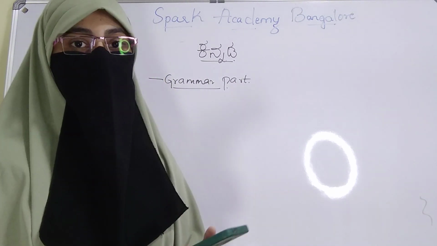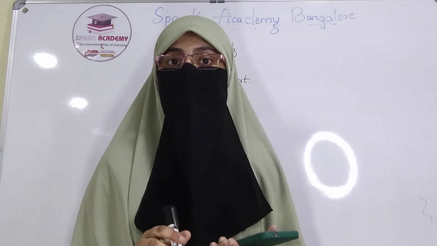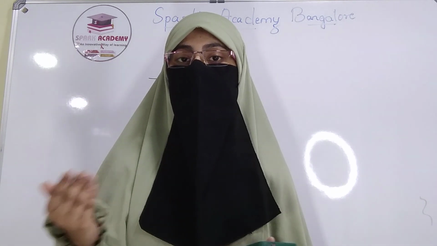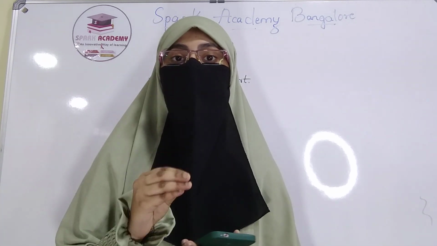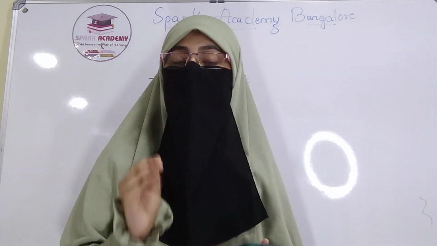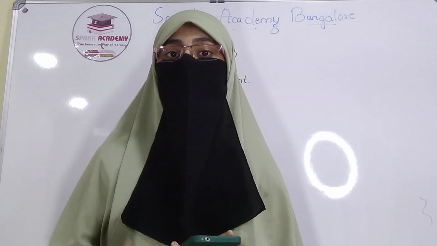In the grammar part, there is a question which always appears, that is the Kavi Parichaya. So you have to write about the poet. The thing is that the students can't study the entire Kavi Parichaya of half a page for this question.